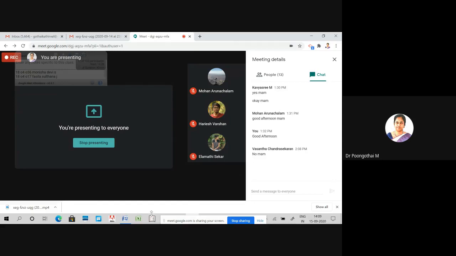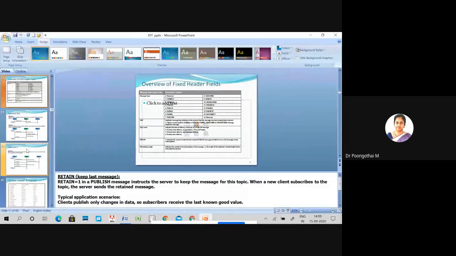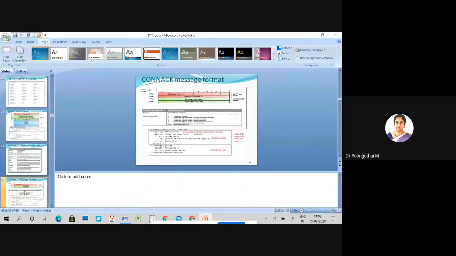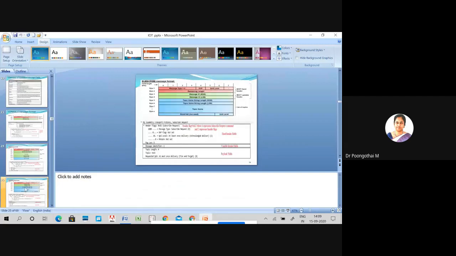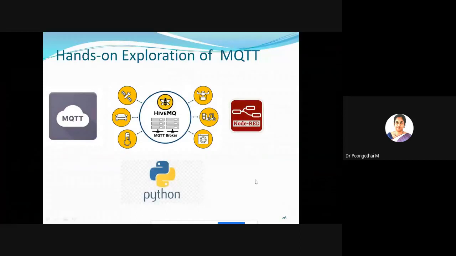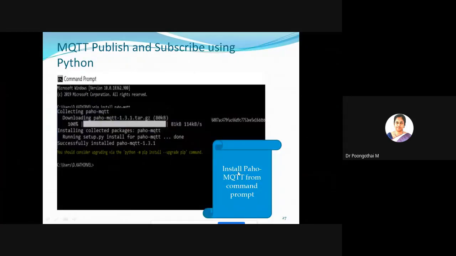So next class, I will explain the connect message format, connect acknowledge, publish, and subscribe. After that, I will give some hands-on exploration of MQTT. For that, you have to install the Paho MQTT client. Please note it down. From the command prompt, the command is pip install paho-mqtt.